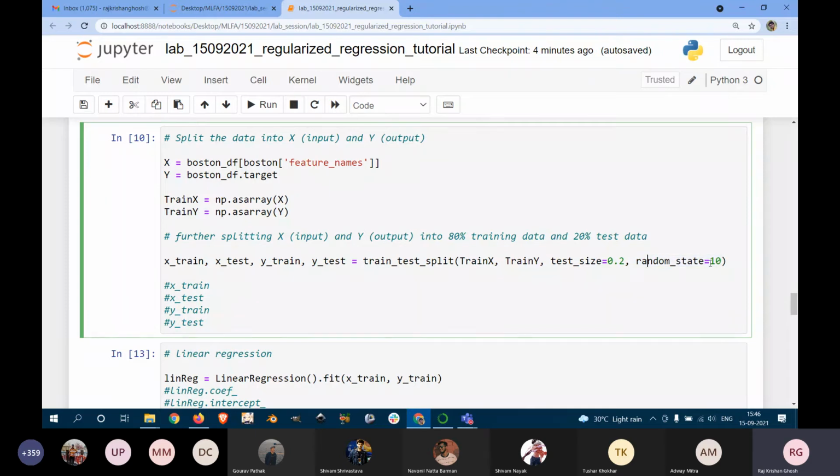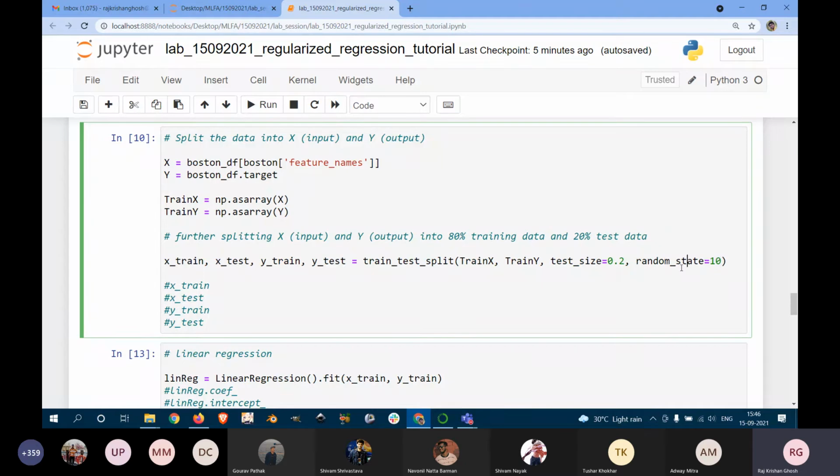What is this random state? Basically, if you assign a particular integer value to this random state, then whenever you run this train test split, it will split it in the same way. So if you specify 100, the splitting will be different, but whenever you repeatedly put 100 in that, the splitting will be in the same sense.